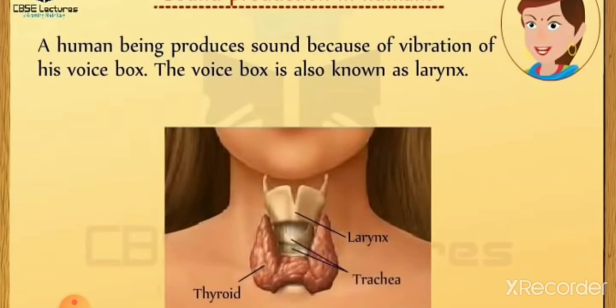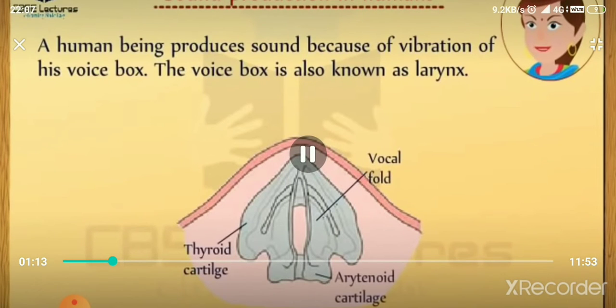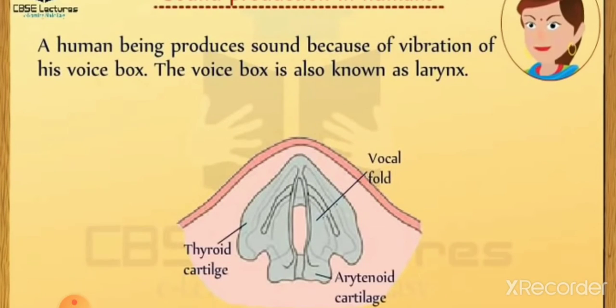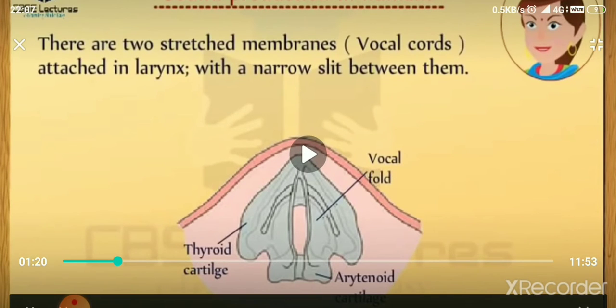Okay, so what is the larynx? It is a voice box, and in the animation you can see the vocal folds. So you can say that there are two stretched membranes attached in the larynx with a narrow slit between them. You can see one narrow slit in between the vocal cords.